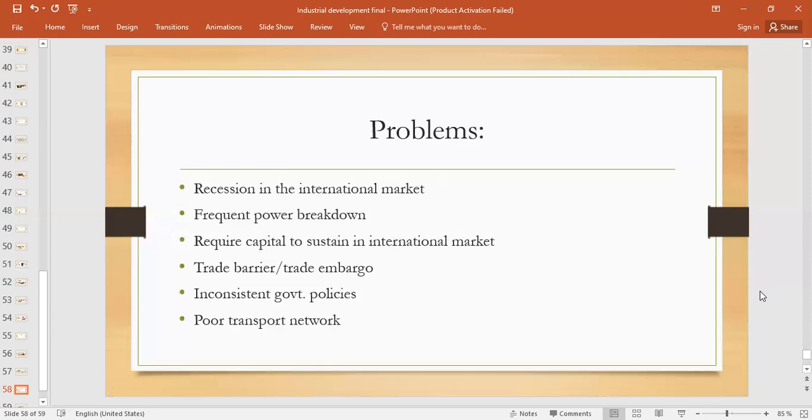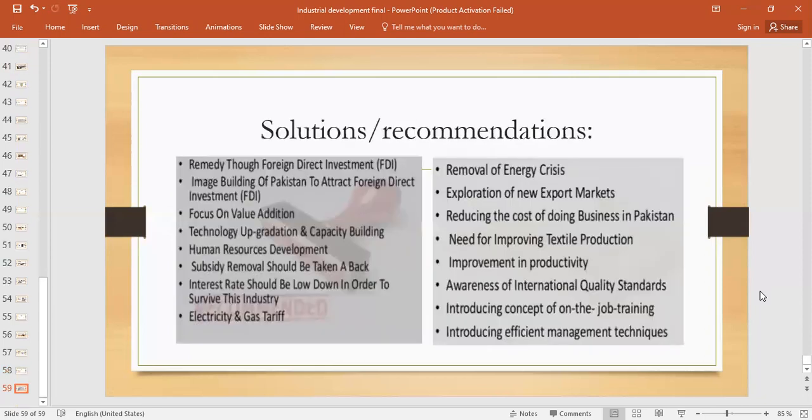What would be the solution? What would be the recommendation in order to solve those problems? First I must say, agricultural reforms are needed. When agricultural reforms happen, the growth or production of raw cotton would increase.